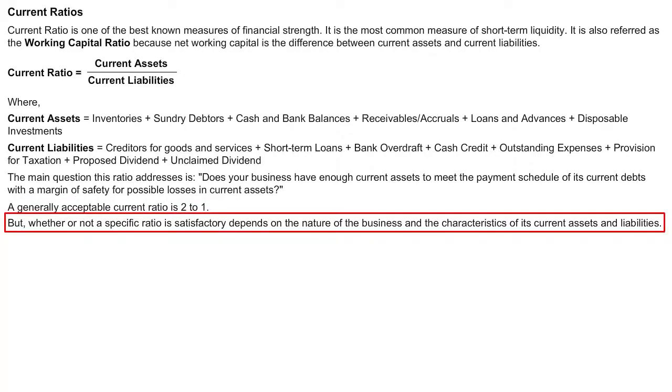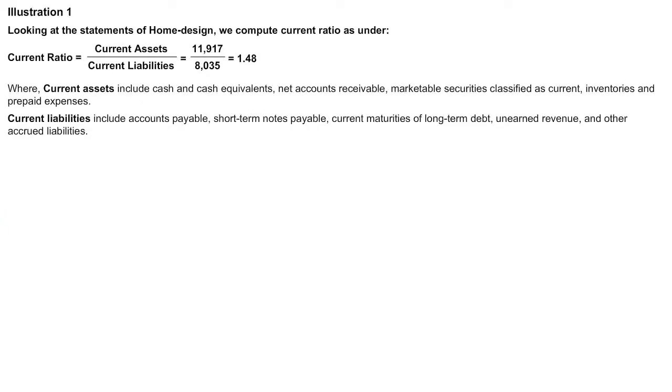But whether or not a specific ratio is satisfactory depends on the nature of business. There are many businesses in which cash is generated at a much faster rate. In such businesses, even though the ratio is less than 2:1, the company still has good solvency. In the illustration of the home design company, let's understand current ratio. The formula of current ratio is current assets divided by current liabilities.